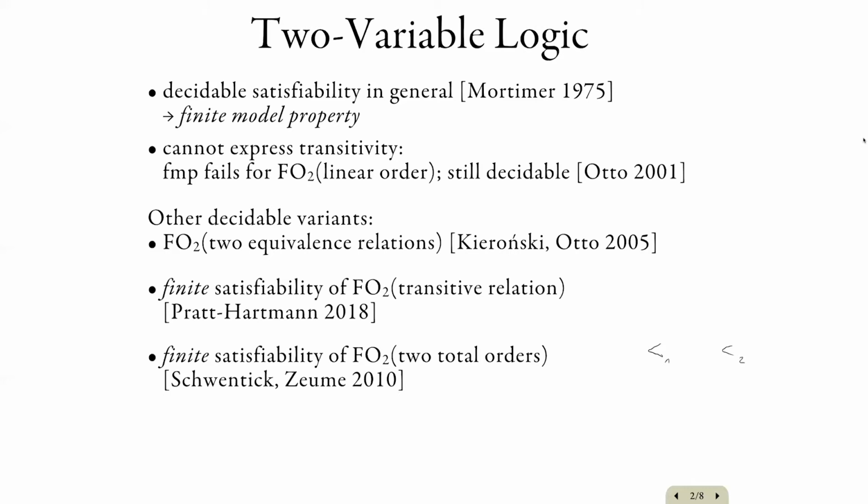So this problem was shown to be decidable, but Schwentick and Zeume posed the question, is the general satisfiability decidable? So can we decide whether there's an arbitrary model, not necessarily a finite one, of a given sentence, talking about two total orders?